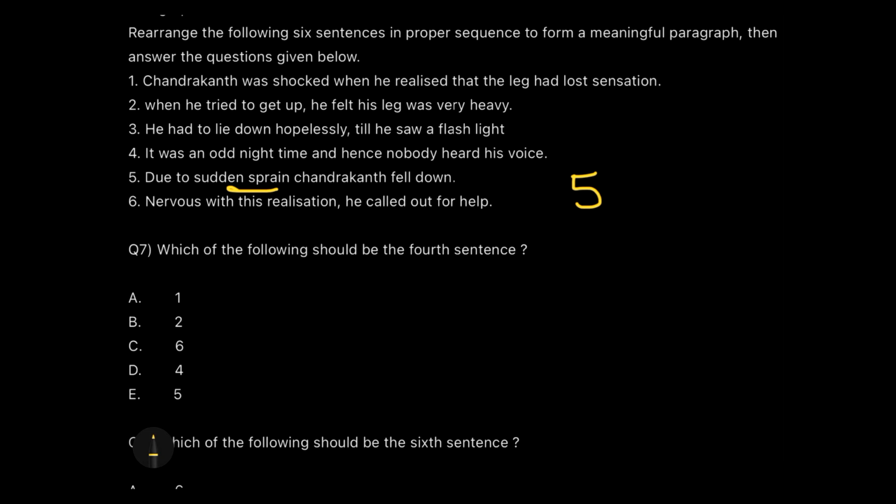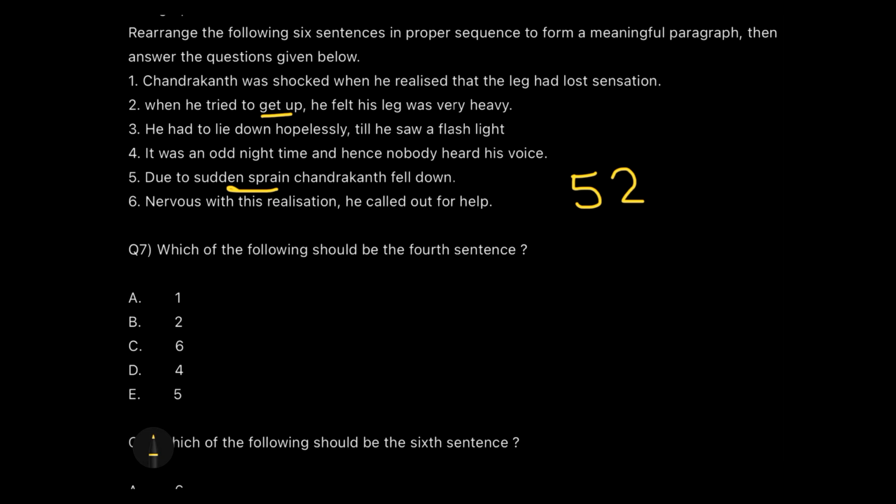So due to sprain he fell down. After falling down he will try to get up. So just join using the links or the words given. So the second statement will be the second statement in literal terms as well. Then we'll move down. What happened when he tried to get up? He felt that his leg was very heavy.